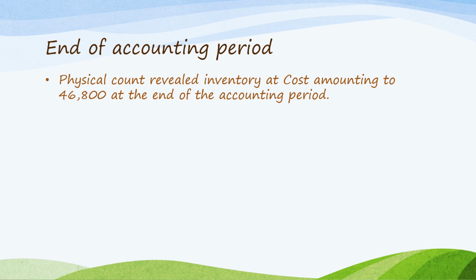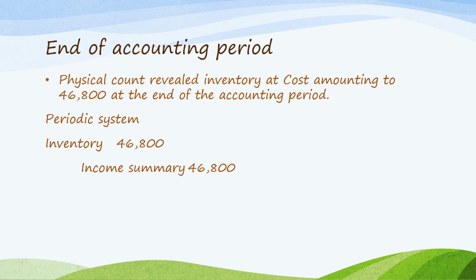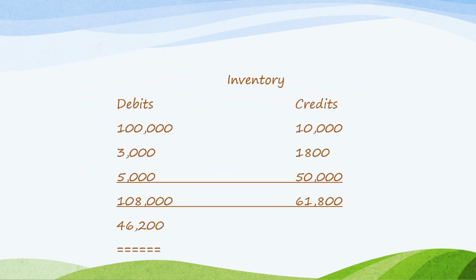At the end of the accounting period, let's say it revealed that the physical count of inventory at cost amounted to 46,800 at the end of the accounting period. So the entry under the periodic system is debit inventory 46,800 and credit income summary 46,800. The explanation of this is to set up the ending inventory. Whereas for the perpetual system, it will compute the balance of the inventory. This is actually the inventory ledger account.